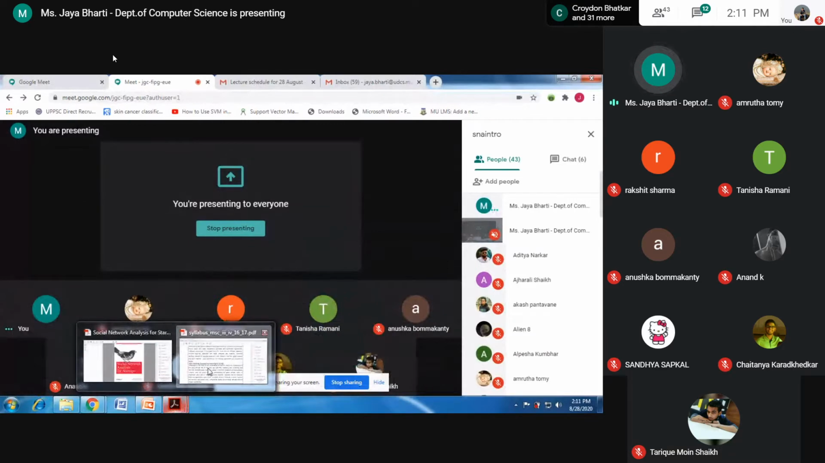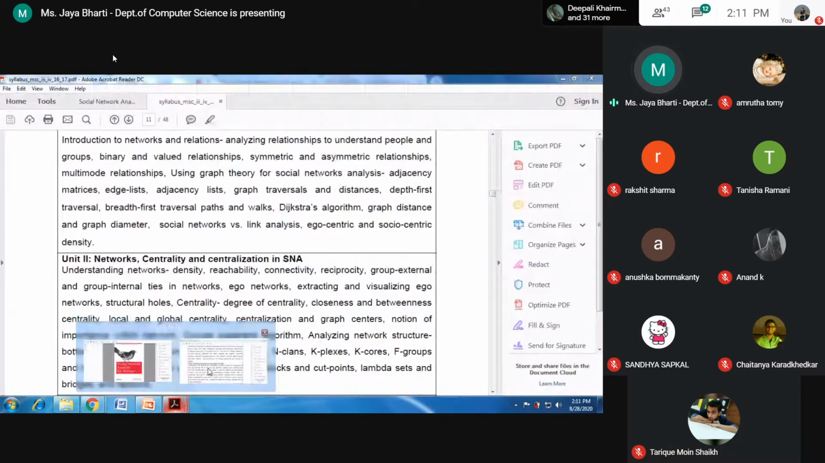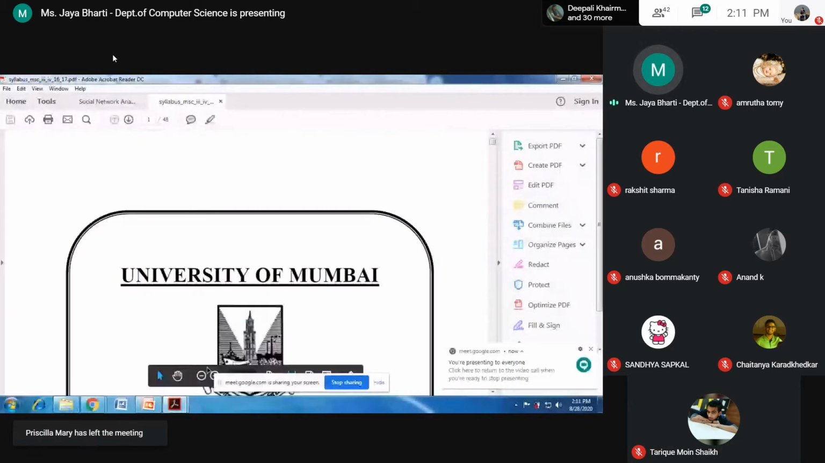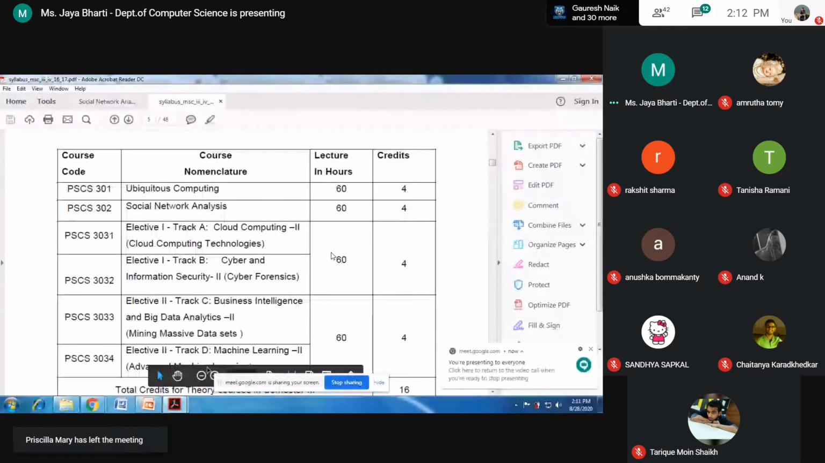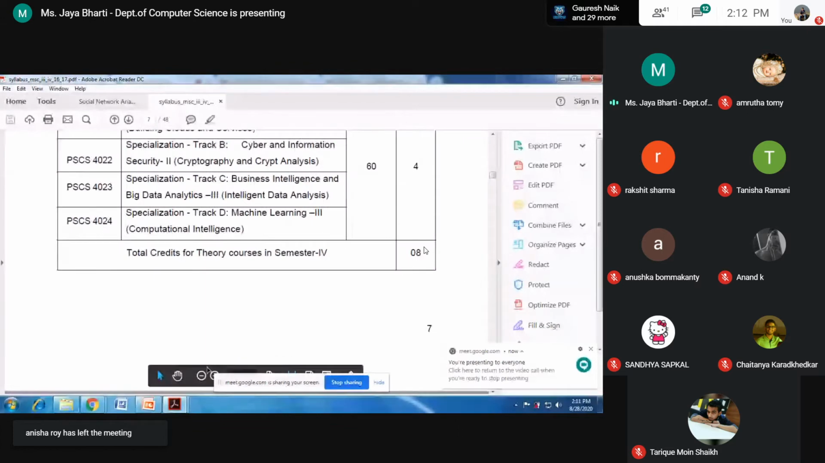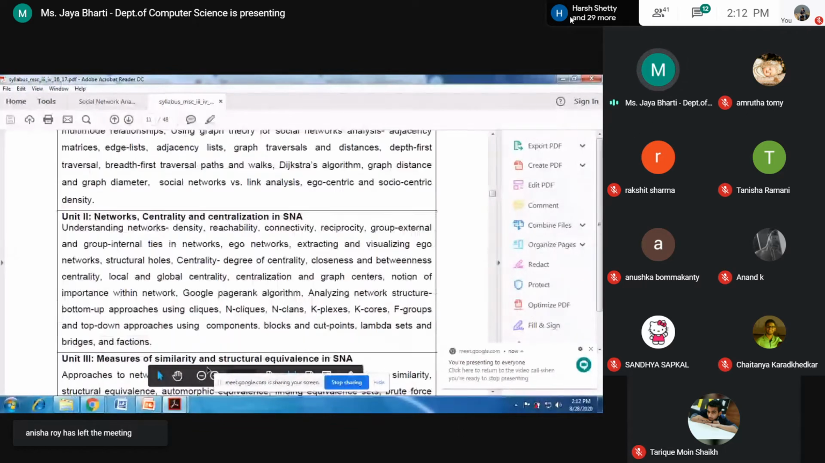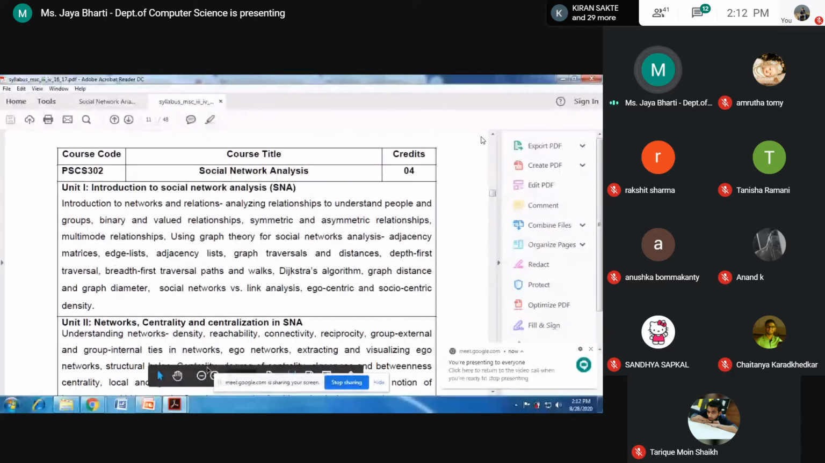So this is the syllabus for SNA. SNA means Social Network Analysis. This is the first unit. You can see in the first unit, we will go through all the basics. What is social network analysis? What are the terminologies we are going to use?